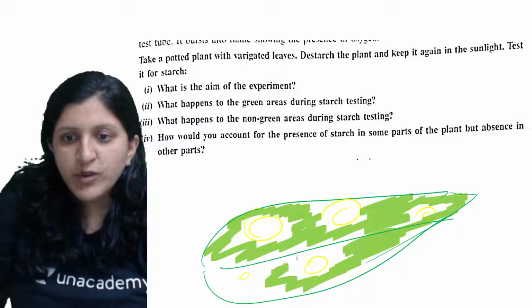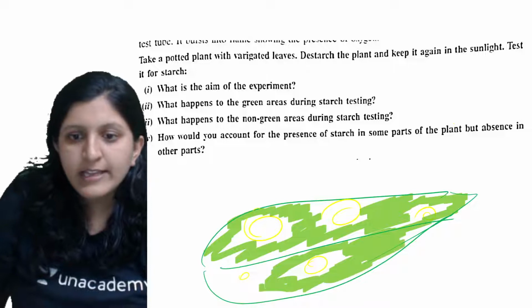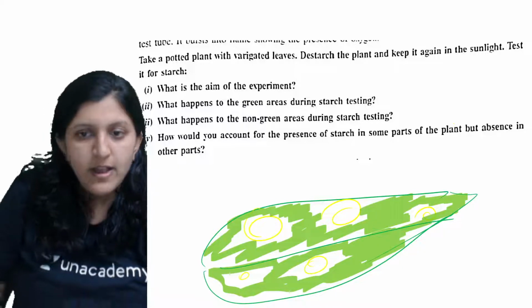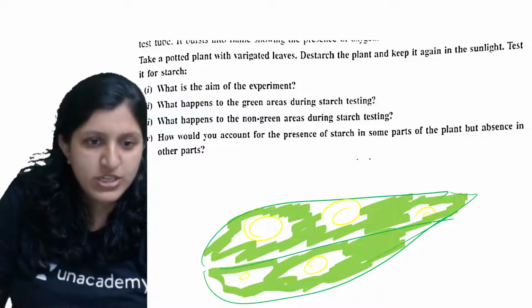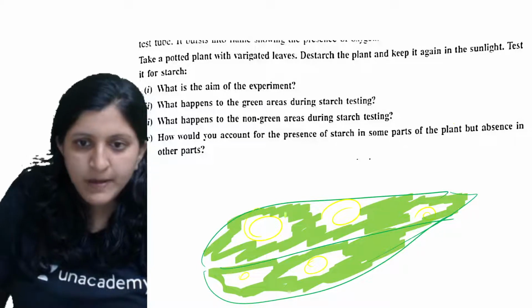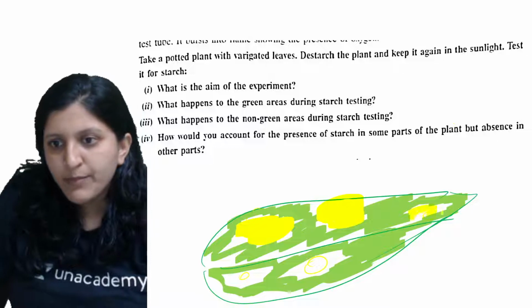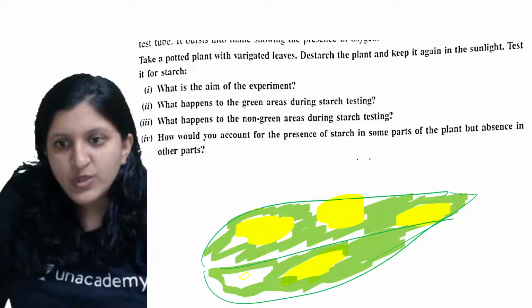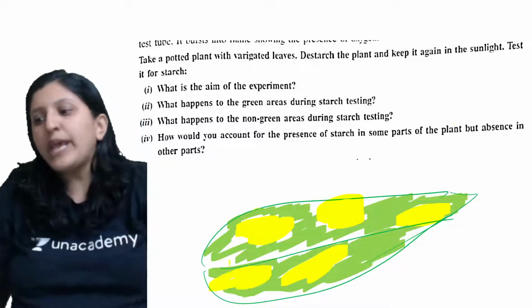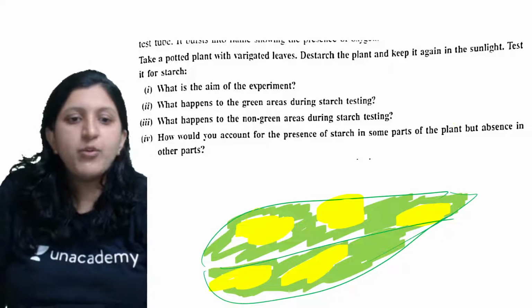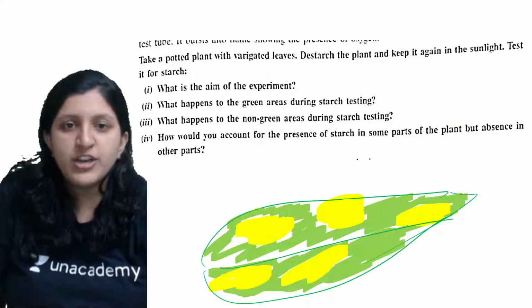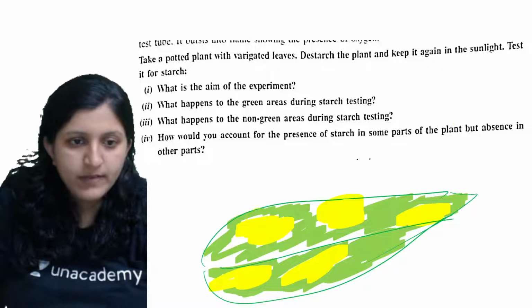Yellow patches are there here and there. The ones that I have drawn here are going to be yellow, so this place has yellow patches of the leaf. This is a variegated leaf.